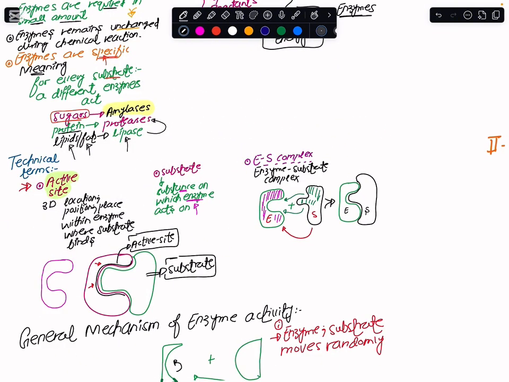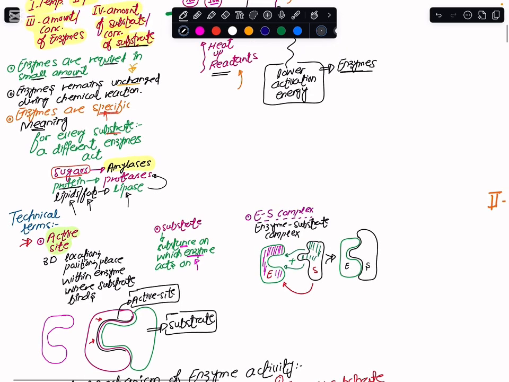Okay, so for today's class, we have seen what enzymes are, what the characteristics of enzymes are, how many types of enzymes there are, and what the technical terms are. For the next class, we will see how the enzymes are able to work on their substrates. So see you in the next class.